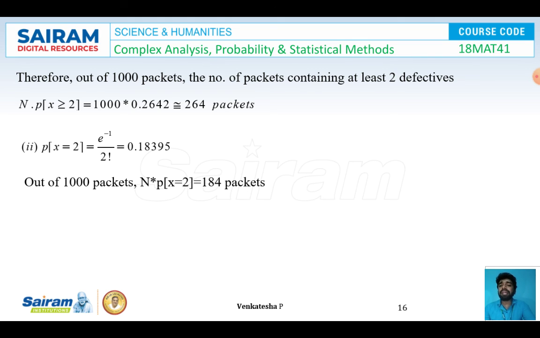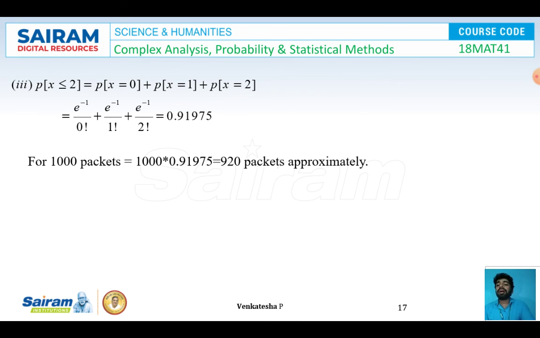Now the same answer I'm going to find for the 1000 packets. So for the obtained answer, I'm going to multiply by 1000. So I got 1000 into 0.2642, so I'll be getting approximately 264 packets having at most 2 defectives. Next one, exactly two defective items, that is P of x is equal to 2. So in the formula, I'll be replacing x is equal to 2, that is e power minus 1 by 2 factorial. I got 0.18395. So now for 1000 packets, I'm going to multiply 1000 by this solution. I'll be getting 184 packets having exactly 2 defective items.